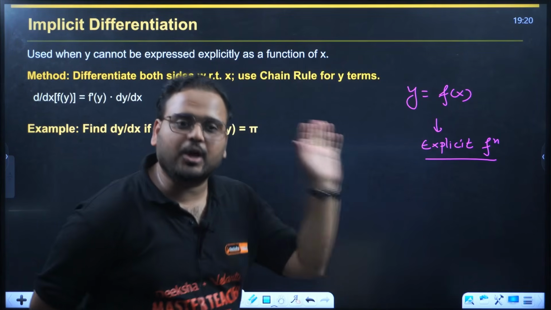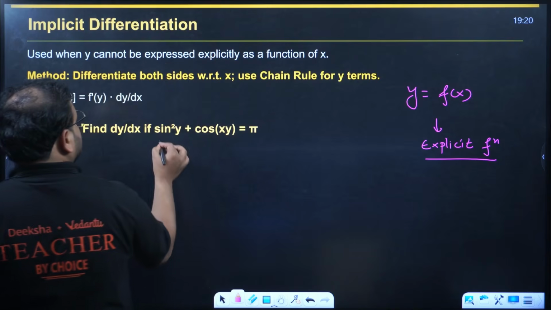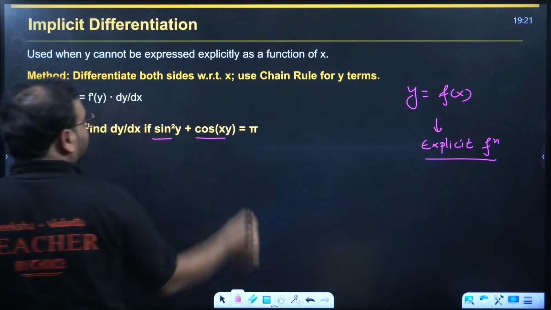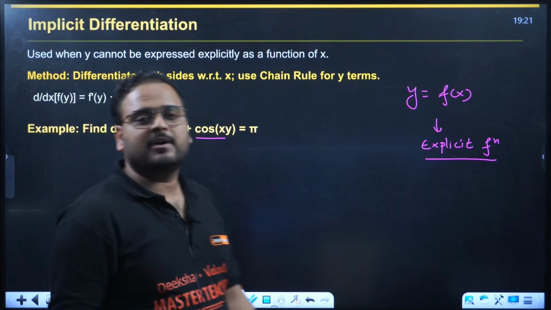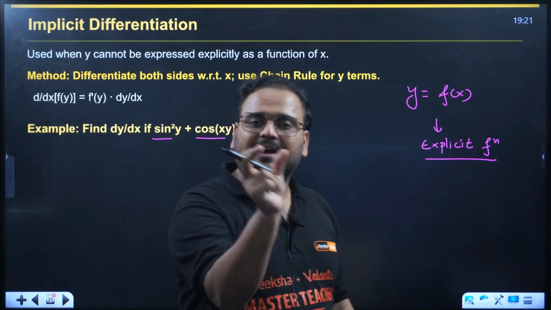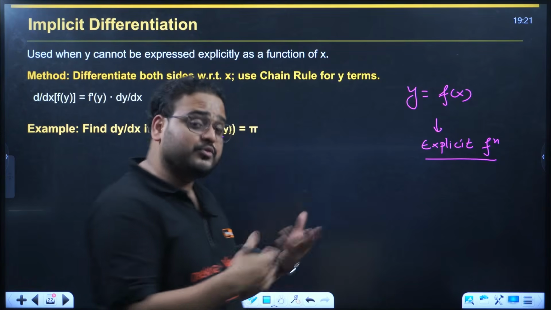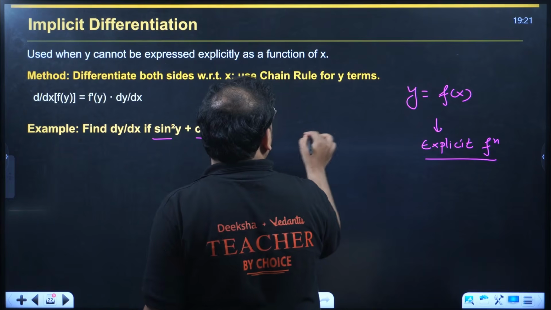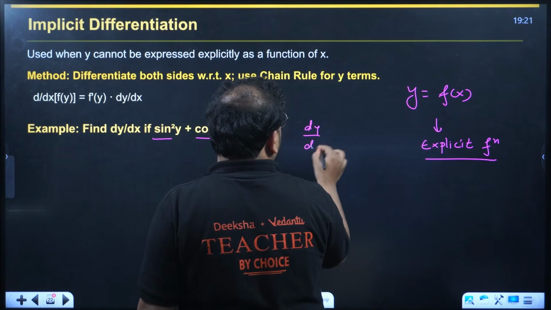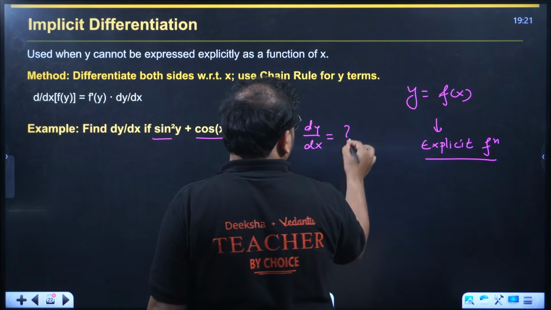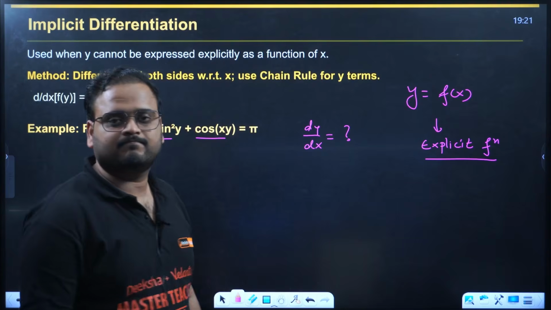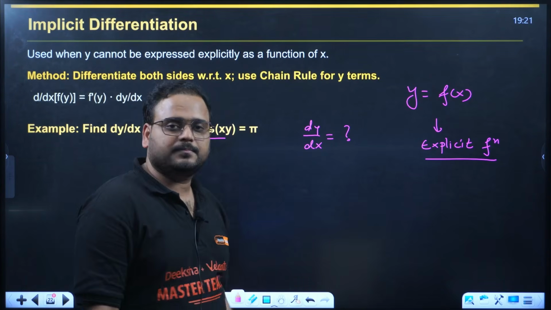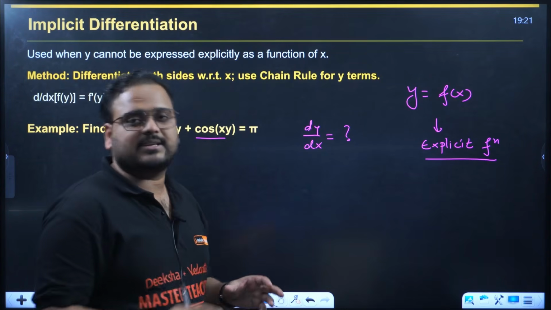They have made an equation out of it like this: sin square y plus cos of xy equal to pi. It's an equation form given. We don't have a clear y as subject. Then how do we solve it? What we need to find out is dy by dx. Derivative of y with x is what? So what do we do in this case?